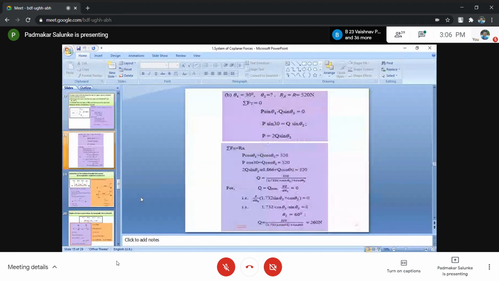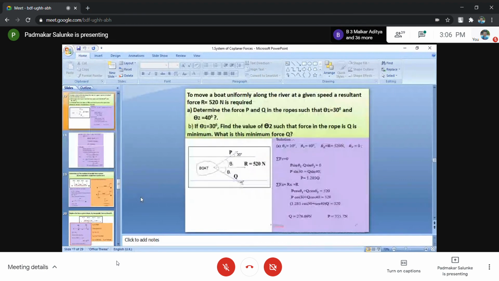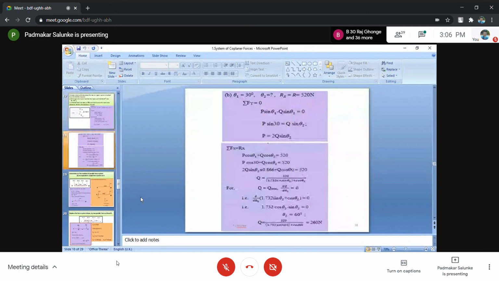The first angle was 30 degrees, no doubt, but the second angle theta was not 40 degrees. That also you have worked out, and that angle is 60 degrees. So if you apply force Q at an angle of 60 degrees, then the force in that wire is as minimum as possible, and that minimum answer equals 260.